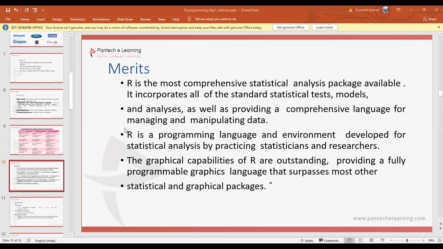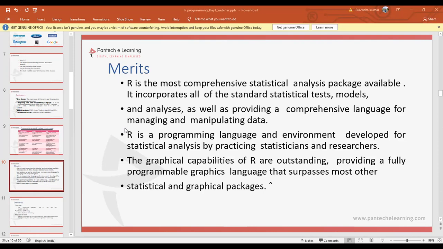Yes, moving on to the merits. What are the advantages of using the R language? R is the most comprehensive statistical analysis package available. It incorporates all of the standard statistical tests, models and analysis, as well as providing a comprehensive language for managing and manipulating the data.